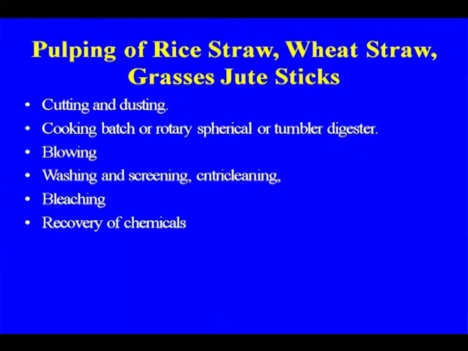These are the various stages: chipping, cooking and blowing, washing, bleaching, recovery of the chemicals. Earlier it was not there, but in case of the bagasse base they are having the recovery, and in agro base now that is mandatory and people have gone for recovery of the chemicals. Or some of the mills have shifted from the agro base to the waste paper based mill.